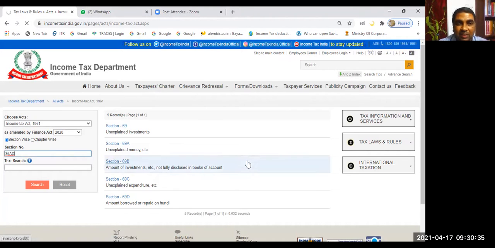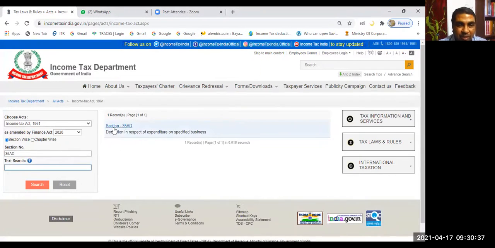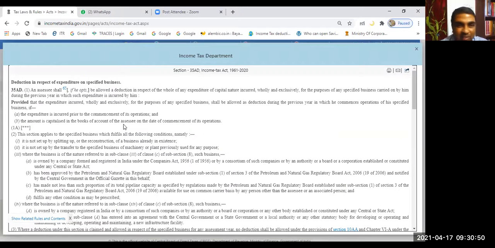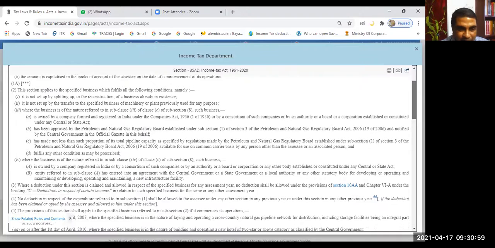Now let us see section 35AD. What does it say? Can you read it? Deductions in respect of expenditure on specified business. This says the assessee shall get deduction for certain capital expenditure. There are many businesses covered here.